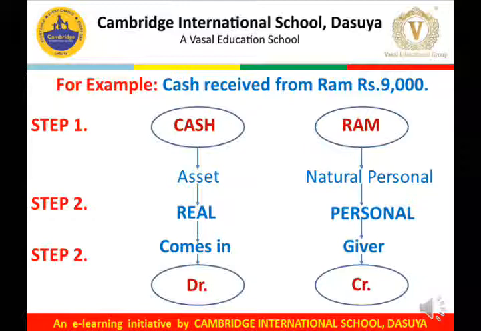In step number 3, we have to analyze the effect. So it is very much clear from the transaction that cash is coming into the business, whereas Ram is the giver. It means Ram gives the money to the business.